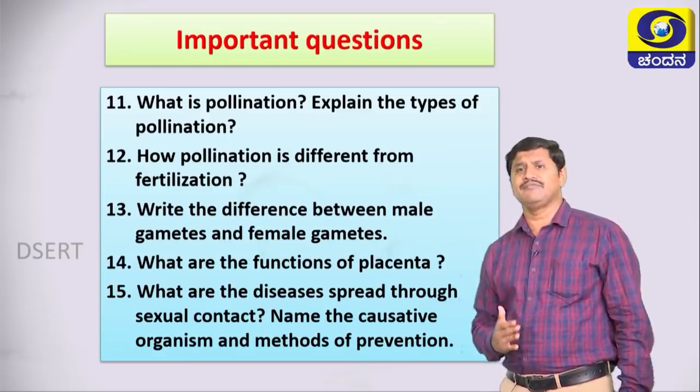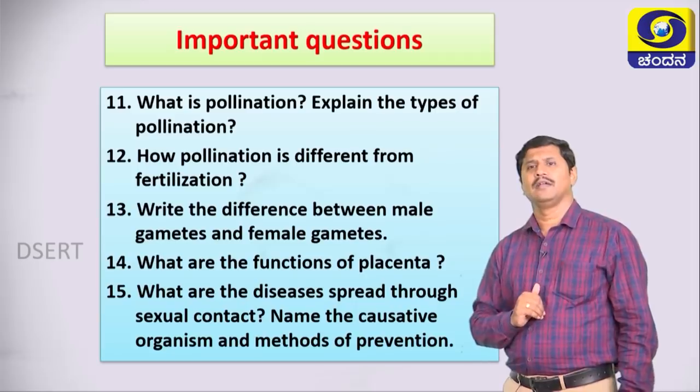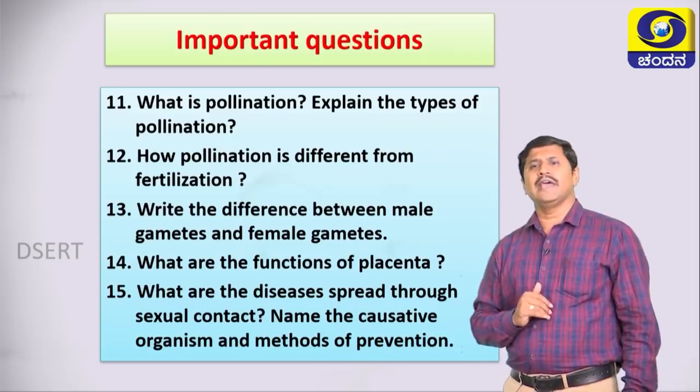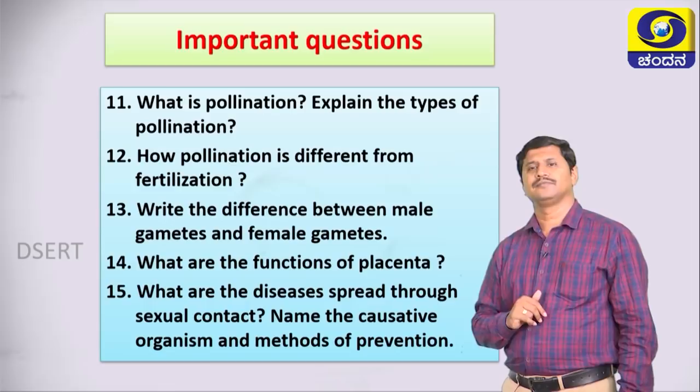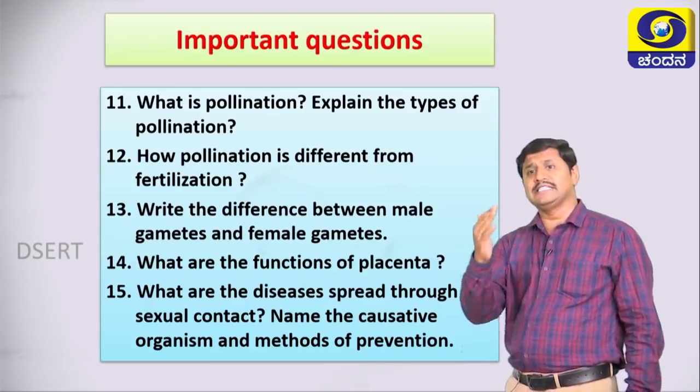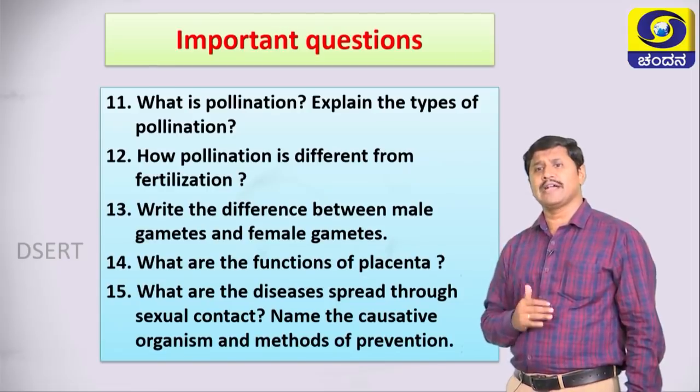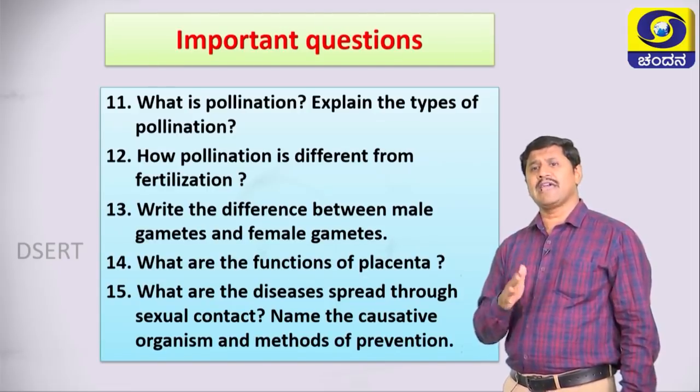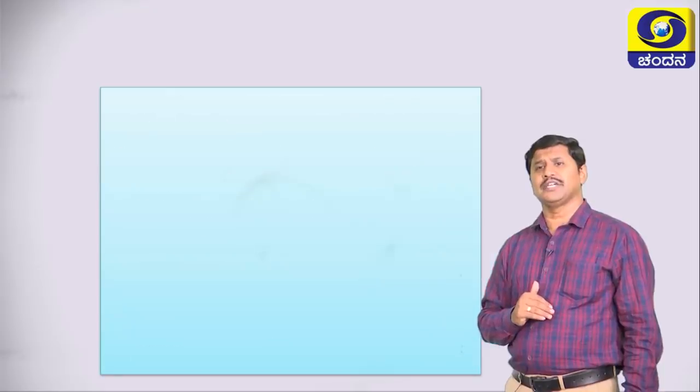How is pollination different from fertilization? Write the difference between male gametes and female gametes. What are the functions of placenta? What are the diseases spread through sexual contact? Name the causative organism and methods of prevention.